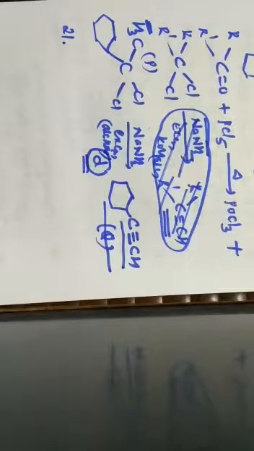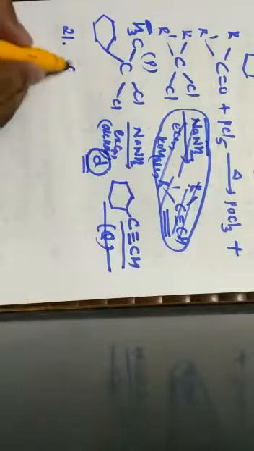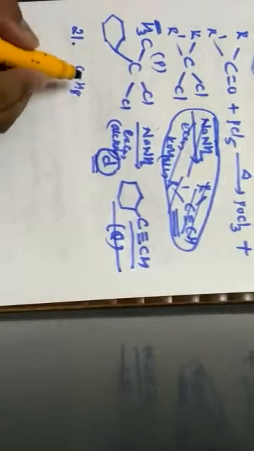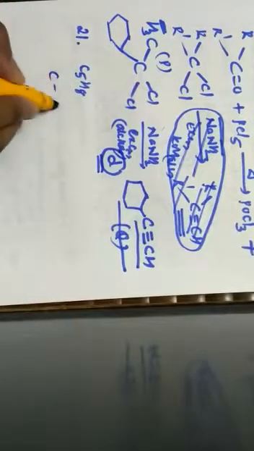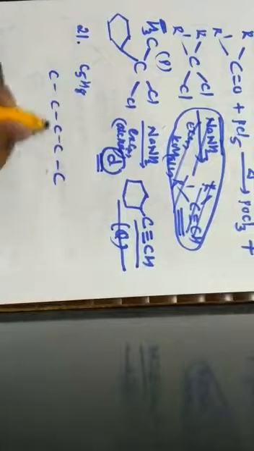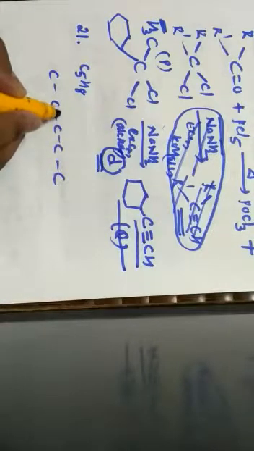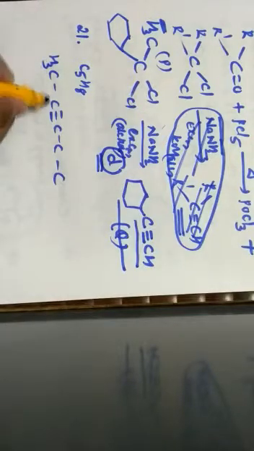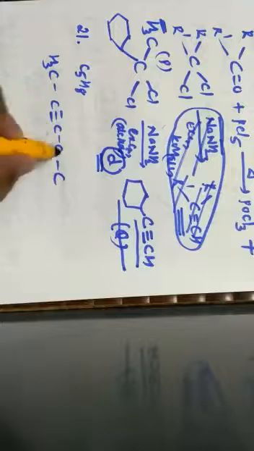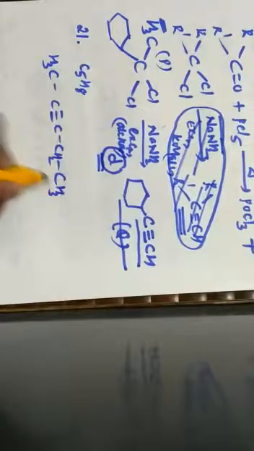Number of possible alkynes with the formula. So the formula is what? C5H8 is the formula that has been mentioned. So first let us write 5 carbons. So these are the 5 carbons. First let us take a triple bond here. So when I take a triple bond here, this will be what? CH3. This carbon valency is satisfied. This carbon valency is also satisfied. This is CH2. This is CH3. This is the first structure.